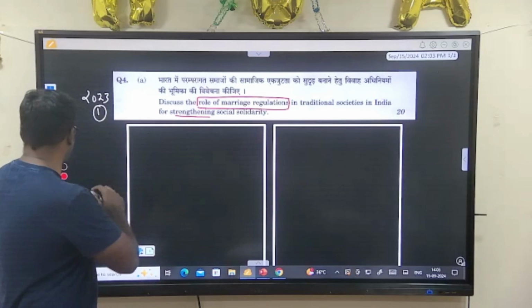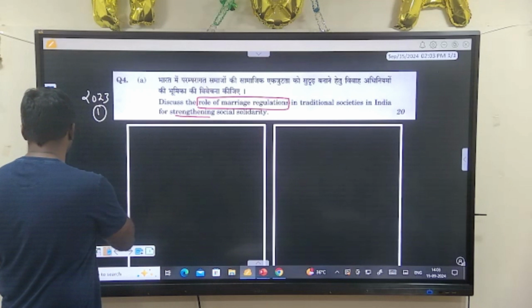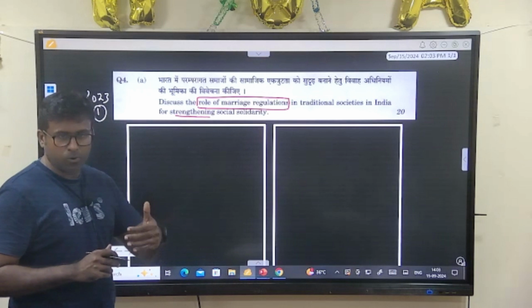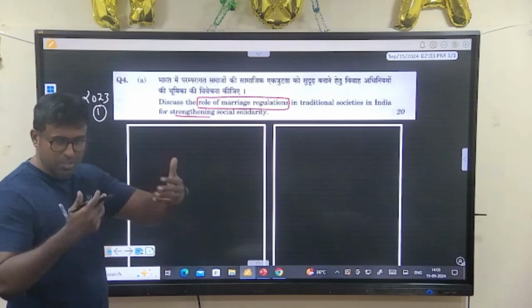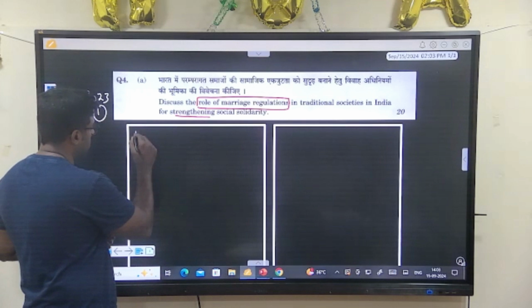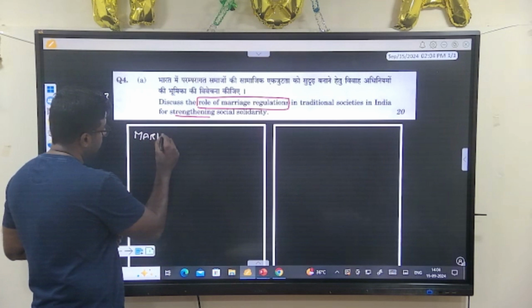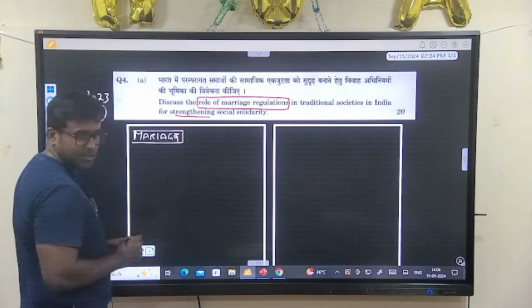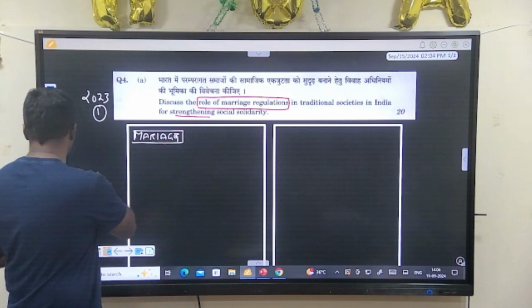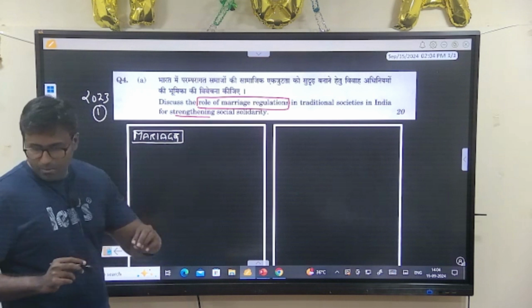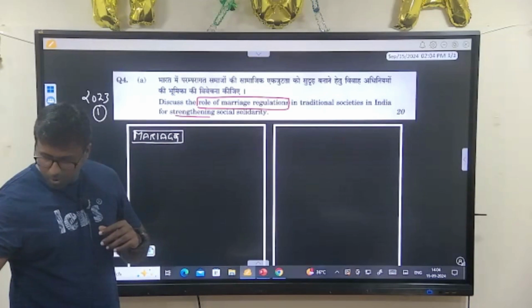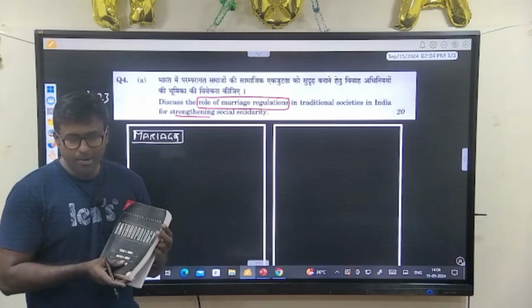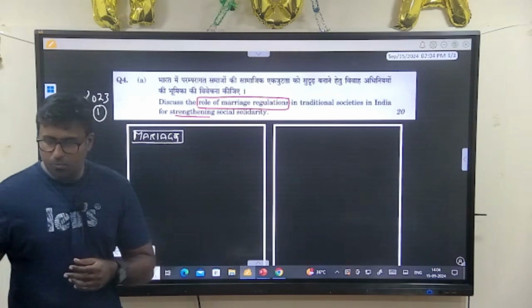You can start with, first, in all the questions, whether for UPSC or whichever, in GS or anthropology, go for the definition. Marriage definition should be very clean. In this marriage definition, use Ember and Ember, which I keep on repeating. This is the book from which, if you write, you will score a lot of marks.